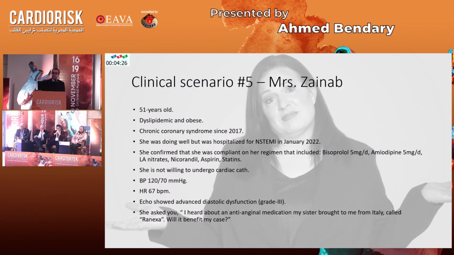The last case is Mrs. Hanan. She is a female, 51 years old, dyslipidemic, obese. She has chronic coronary artery disease, chronic coronary syndrome since 2017. She was doing well, but she was hospitalized for non-STEMI recently in January 2022. She confirmed that she is very compliant on her medications, including bisoprolol 5 milligrams daily, amlodipine 5 milligrams daily, nicorandil, aspirin, statins, and long-acting nitrates.